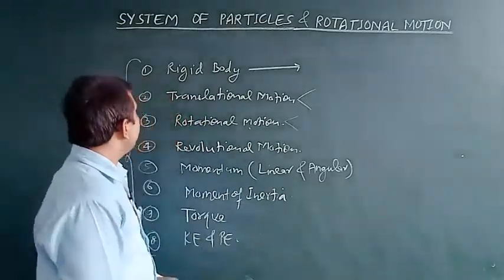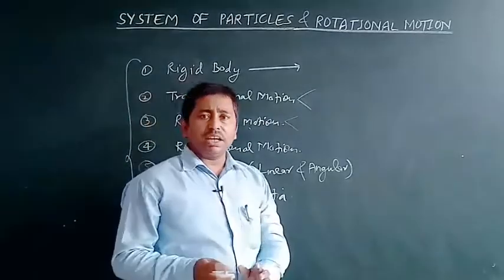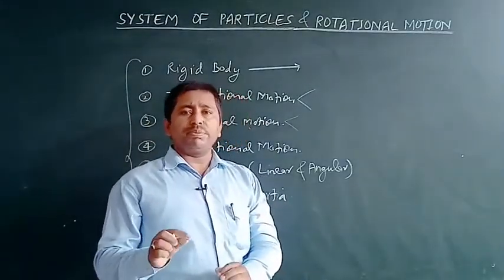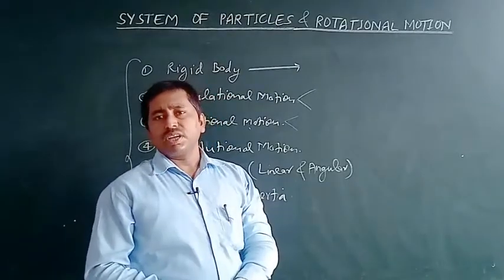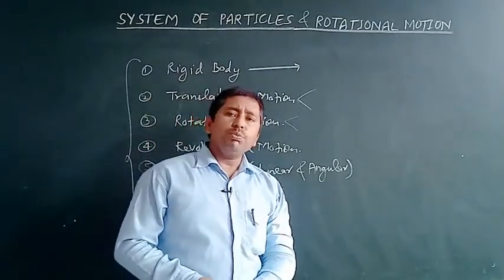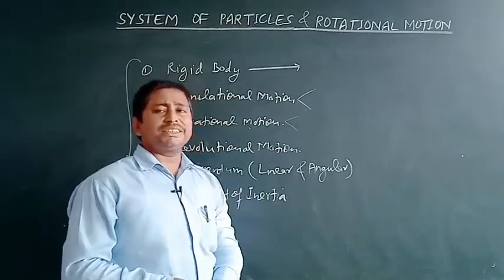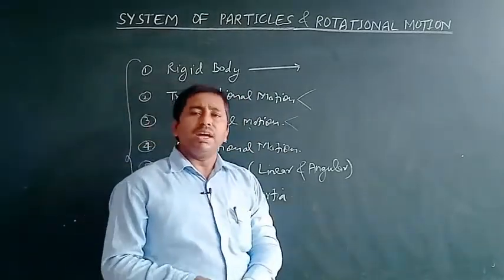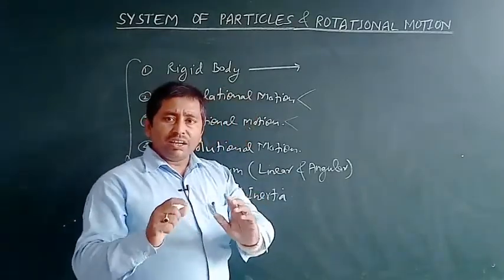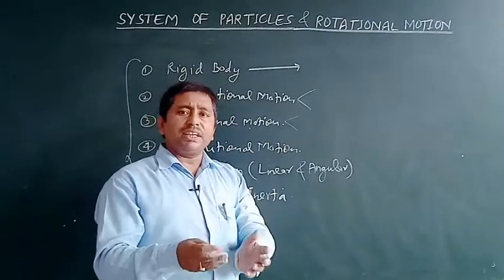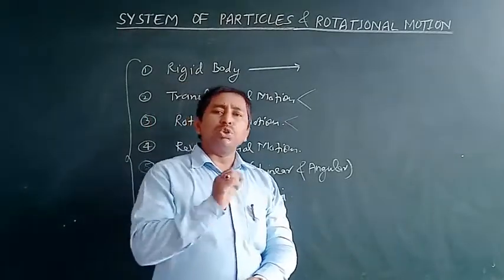Okay. Now, as we know, every object, every body is made up of different small particles. So if we move any such object with respect to time, it means the object changes its position with respect to time, then we can say that all the constituent particles by which the object is made are in motion.